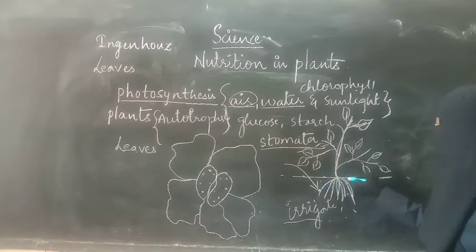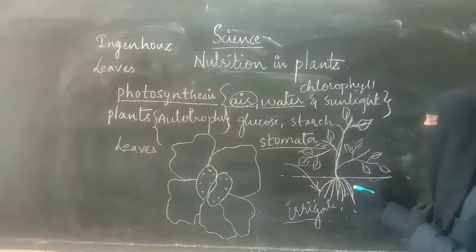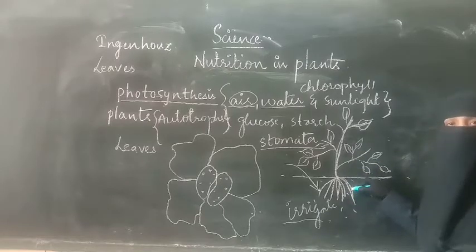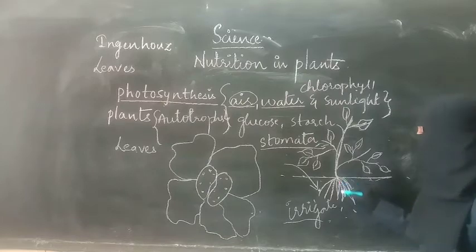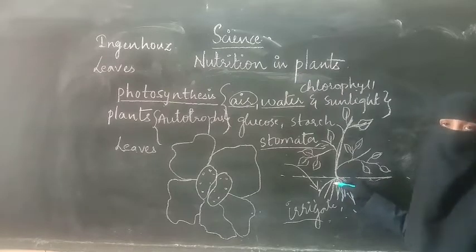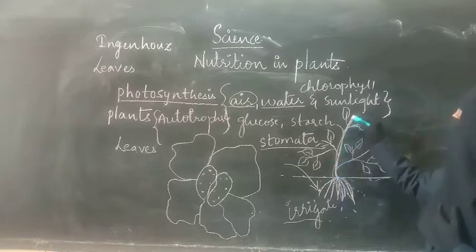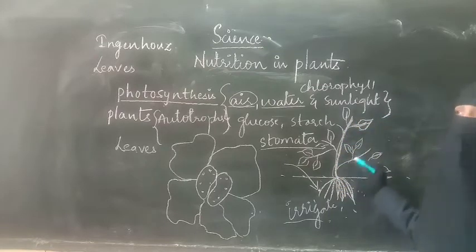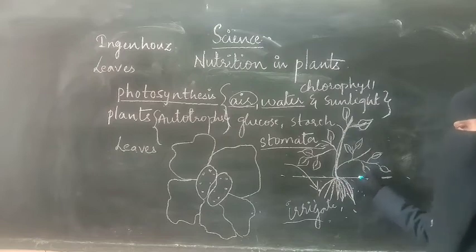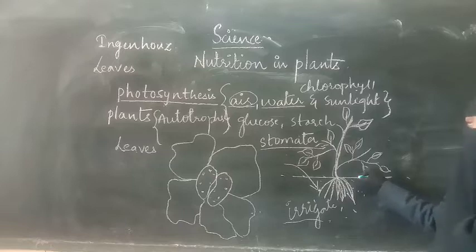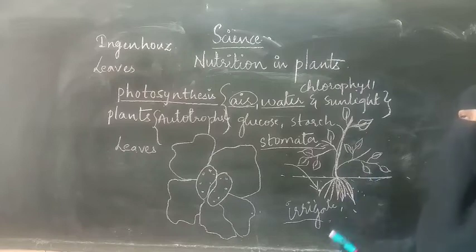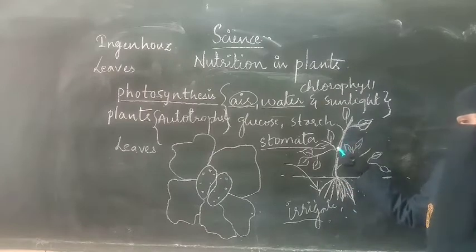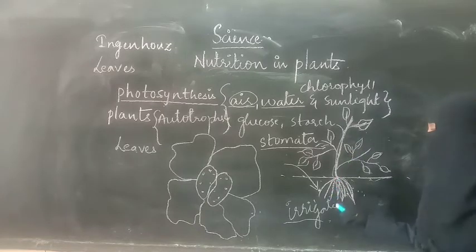So when we water the plant, what will happen? This urea will be in the soil, and the soil will absorb the water along with urea. From the soil, the roots will again take the water containing urea, and that water will go to the entire plant. So the plant will get the fertilizer and grow healthy. Usually, without urea the leaves of the plant change to yellow color, which means the plant is going to die. When we give urea, this process takes place and the yellow leaves change again into green leaves.